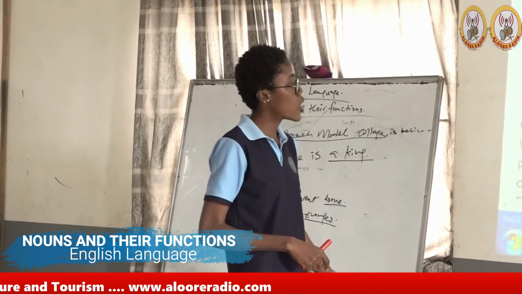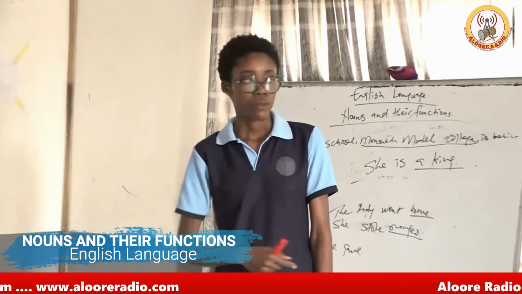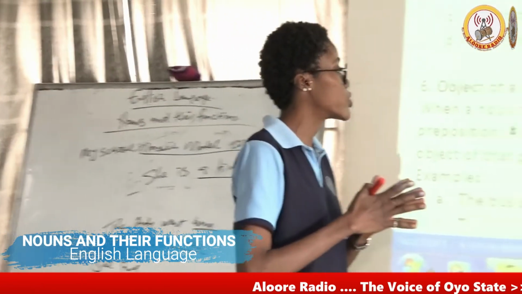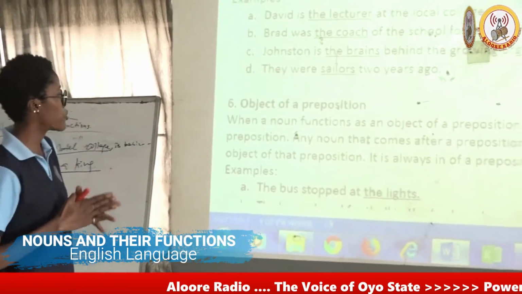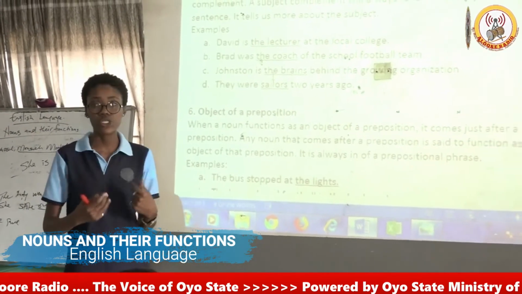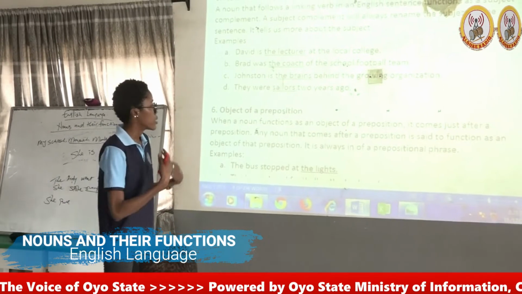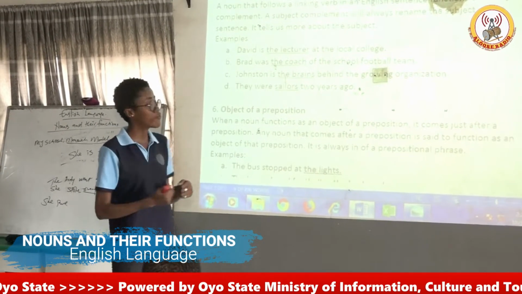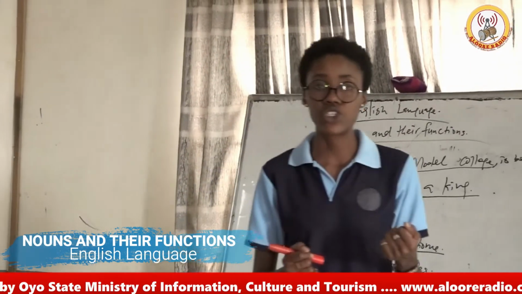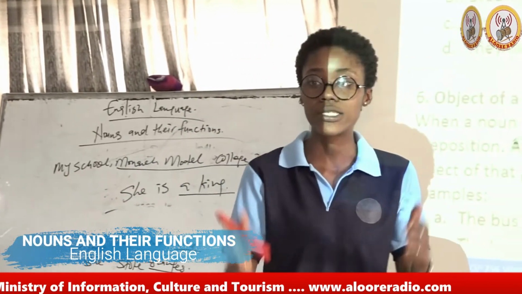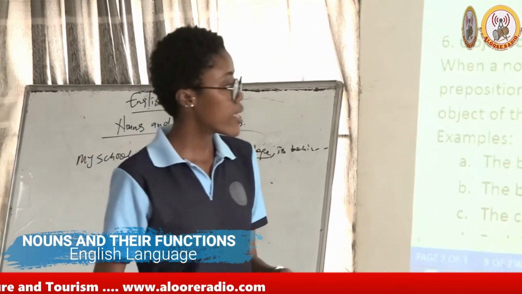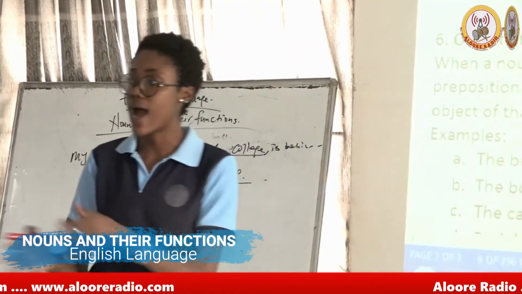Okay? Then the next one is object of the preposition. When a noun functions as object of the preposition, it comes just after a preposition. Any noun that comes after a preposition is said to function as an object of the preposition. It is always in form of a prepositional phrase. That is, for us to have an object of a preposition, there must be a preposition, and it has to start with the preposition. And then after the preposition, that's where we now have our nouns.